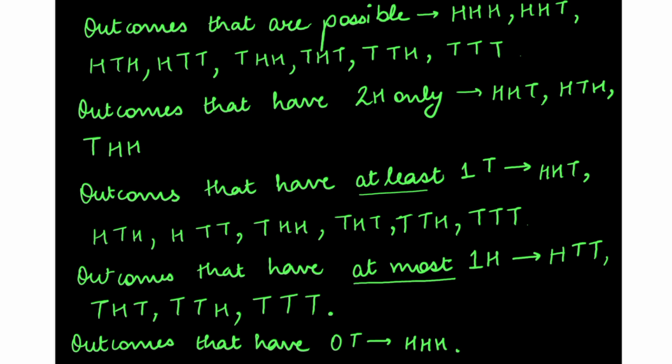Outcome that has zero tail, that is only one outcome. Head, head, head. We get heads on all the three coins. In the rest of the scenarios, there is at least one tail. So there is only one scenario where there is zero tail, and that is HHH.